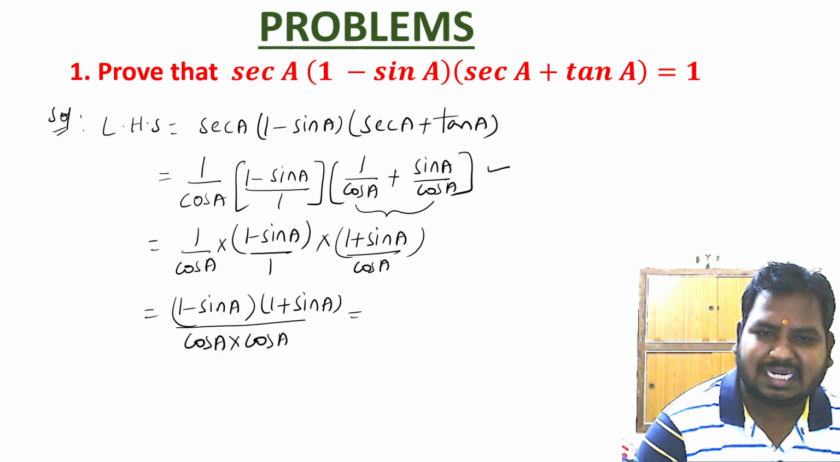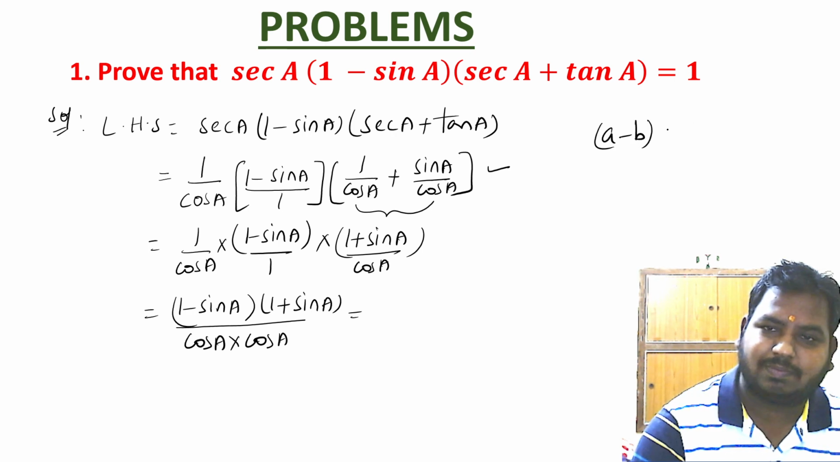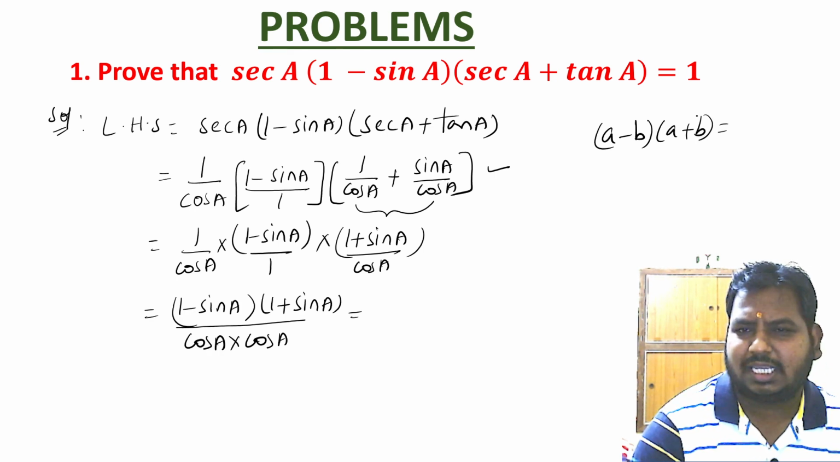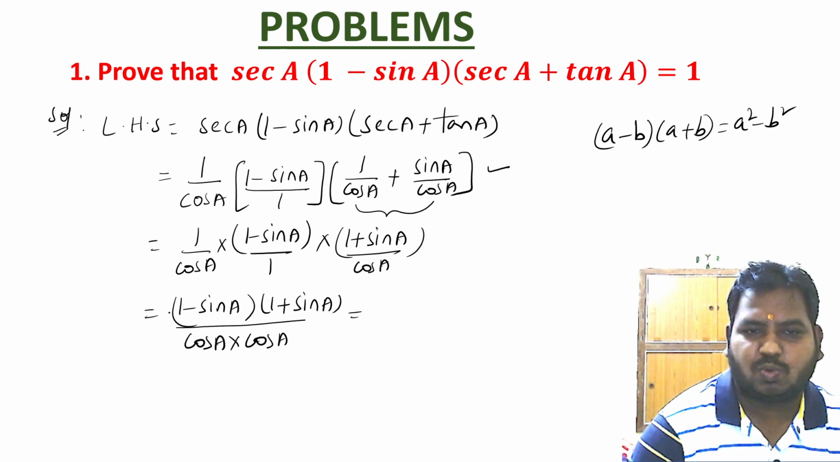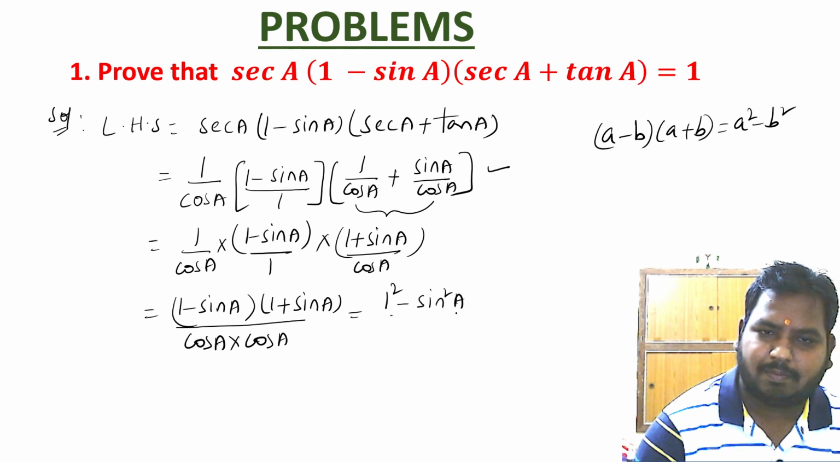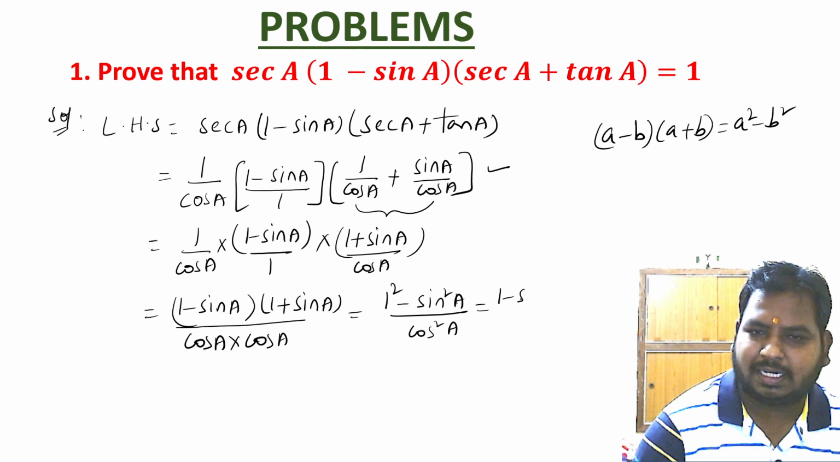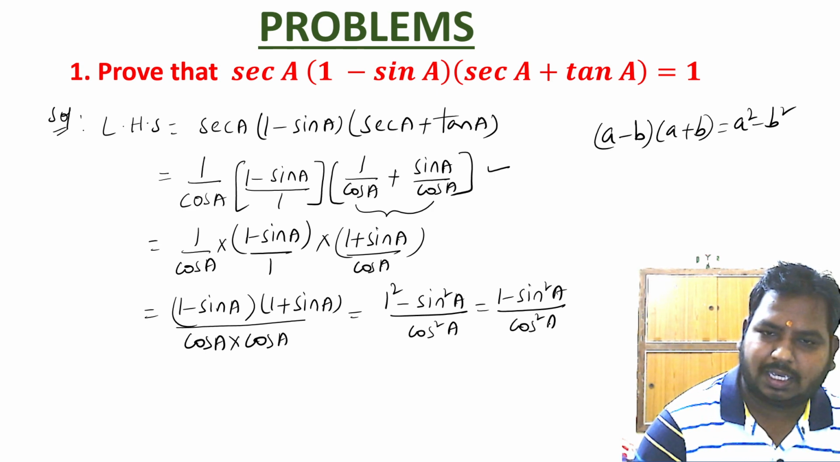Now 1 minus sin A into 1 plus sin A is in the form of A minus B into A plus B. We know that A minus B into A plus B is A square minus B square. So 1 minus sin A into 1 plus sin A will be equal to 1 square minus sin square A, by cos A into cos A, which is cos square A. I can write 1 square minus sin square A as 1 minus sin square A, over cos square A.